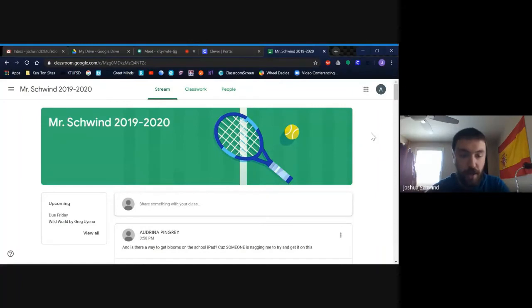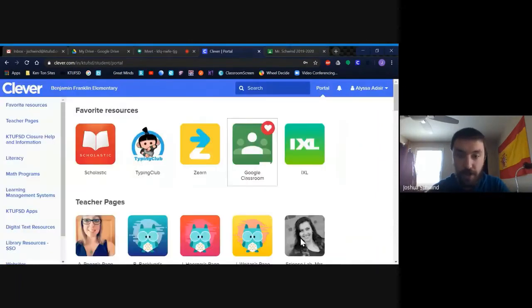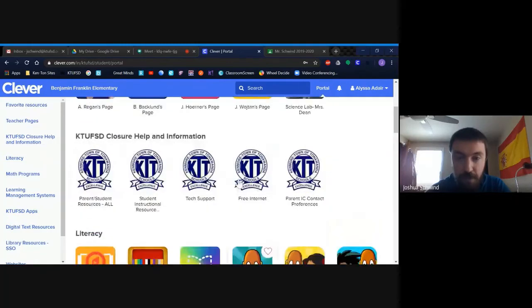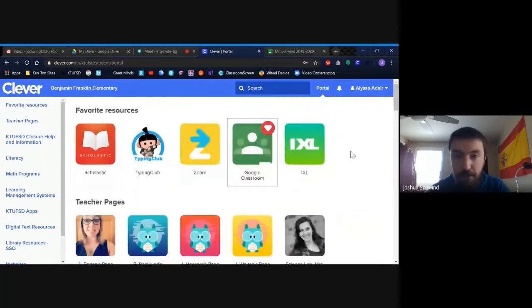When you log into Google Classroom through Clever, Google Classroom is actually one of the things you can click on now. Alyssa has it in her favorited parts, which if the other video saves, you'll already know about this, but if not, whenever you're hovering over an app, you'll see that this little heart shows up. If you click on that heart, it'll move that app to the top of the screen when you log in, so they're right there for you to access.